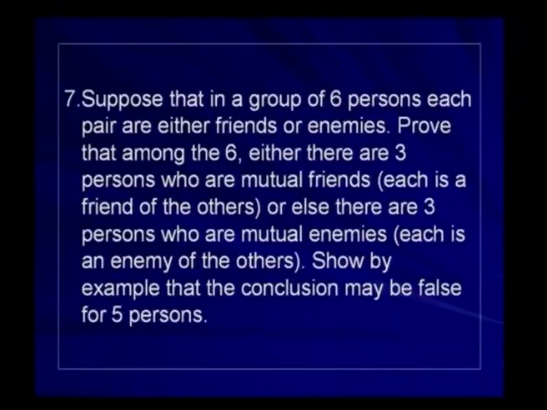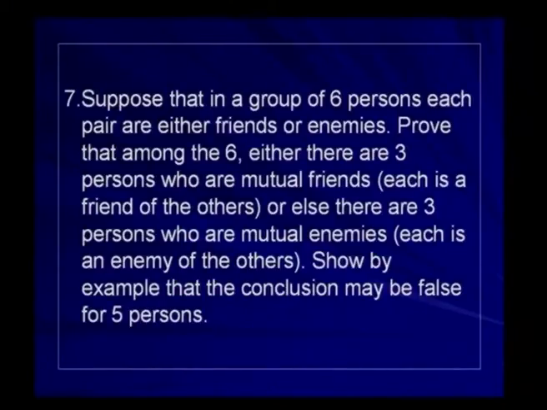Suppose that in a group of 6 persons, each pair are either friends or enemies. Prove that among 6, either there are 3 persons who are mutual friends, each is a friend of the other, or else there are 3 persons who are mutual enemies, each is an enemy of the others. Also show that this is not true for 5 persons.